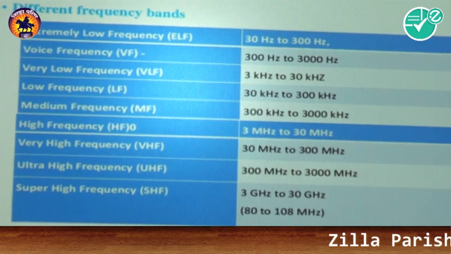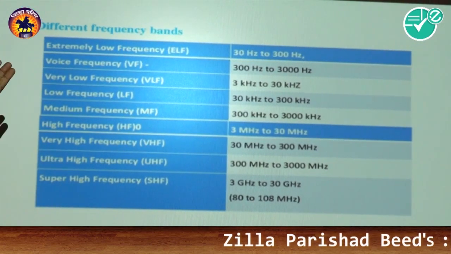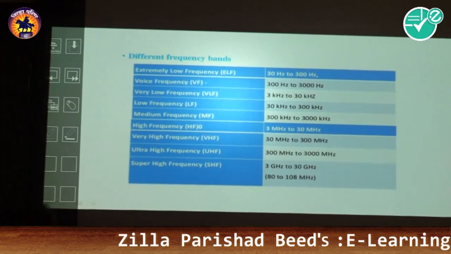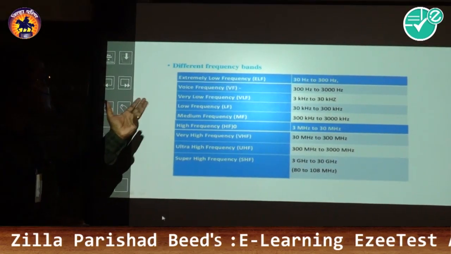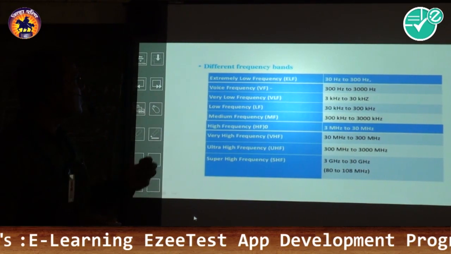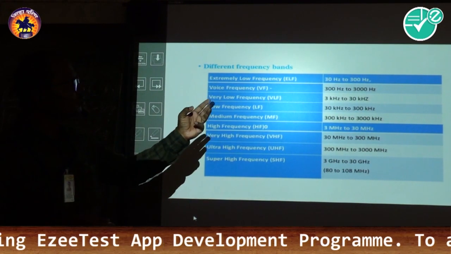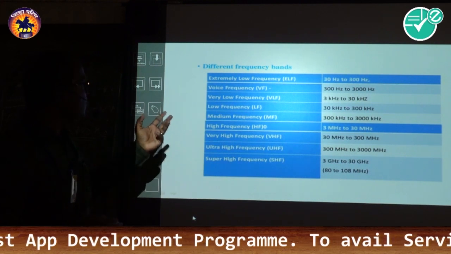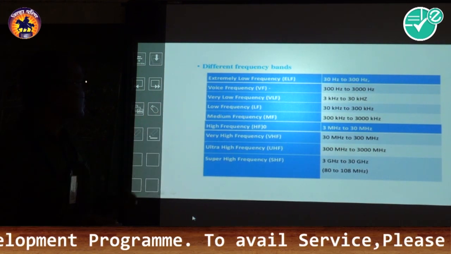So there are different types of frequency bands. Extremely low frequency, ELF, is 30 hertz to 300 hertz. Voice frequency, VF, is 300 hertz to 3000 hertz. Very low frequency, VLF, is 3 kilohertz to 30 kilohertz. Low frequency, LF, is 30 kilohertz to 300 kilohertz.